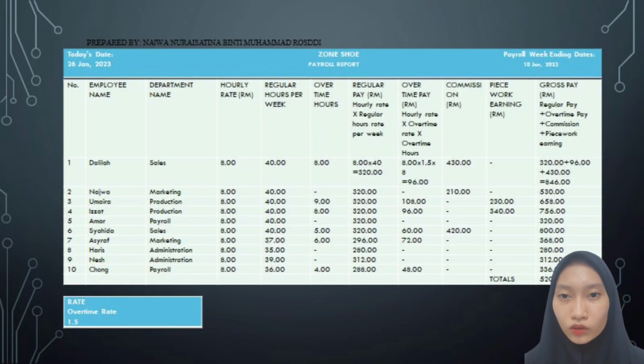This table shows Zone Shoes payroll report. The hourly rate for all departments is RM8. The overtime rate is 1.5 and the total is RM5,206.